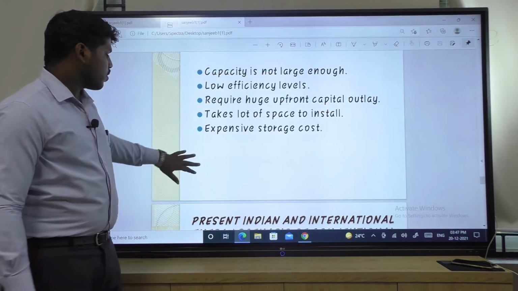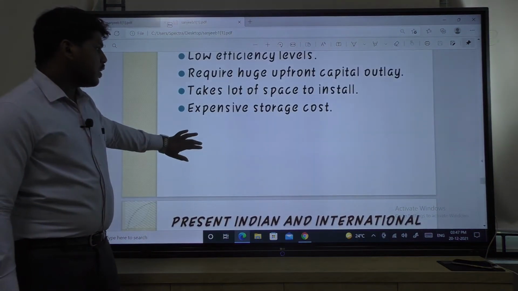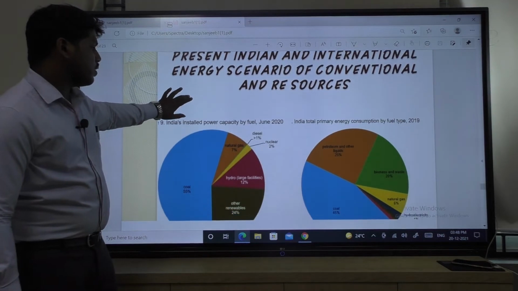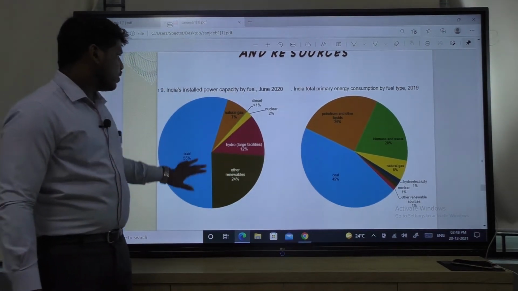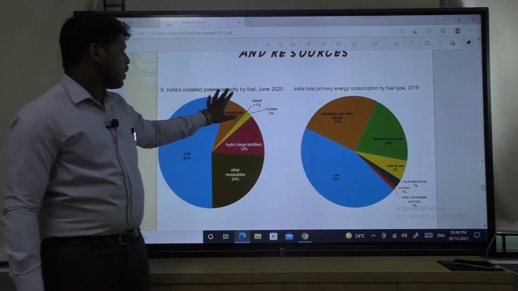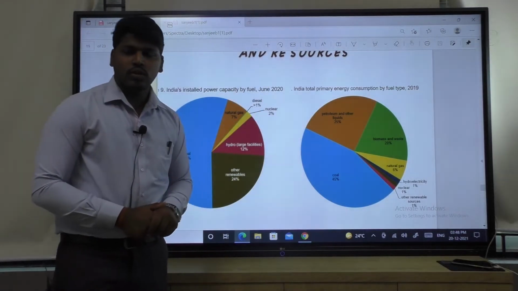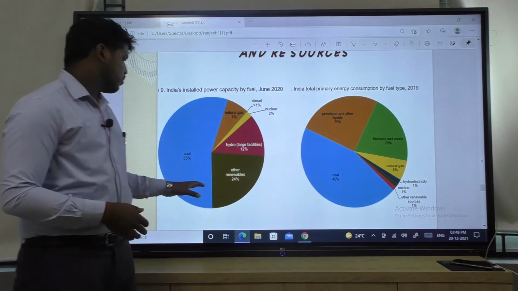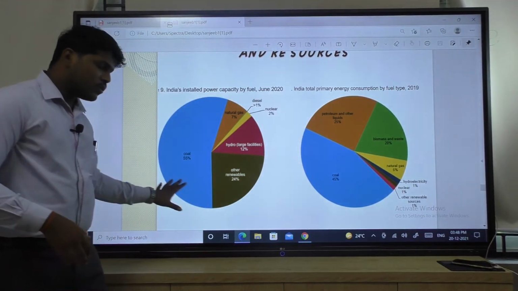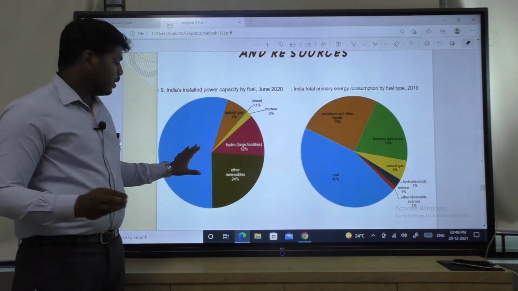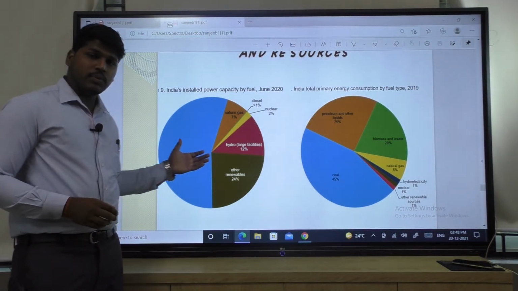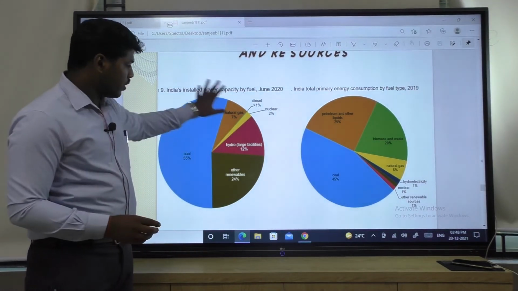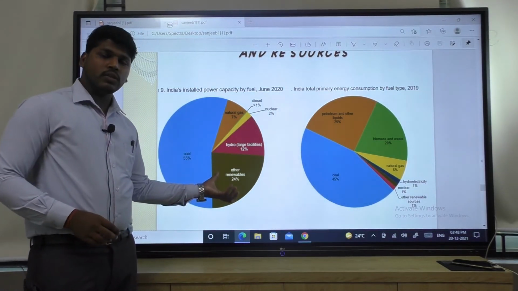The next one, or last one, is the present Indian and international energy scenario of conventional and renewable energy sources. So here, see, this is India's installed power capacity by fuel, June 2020. That means this is the recent data, we can say. Here, see, coal means which type of energy? Non-renewable energy. It is more than half, 55%. Renewable energy is only about 24%. Of the total 100%, only 24% is renewable energy.